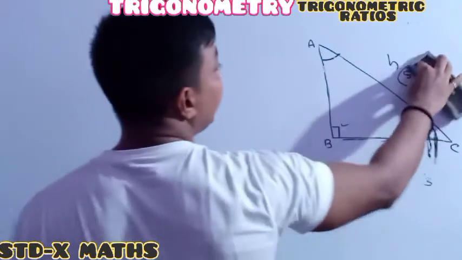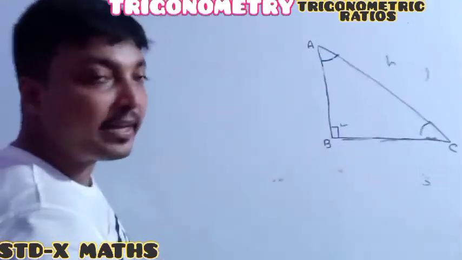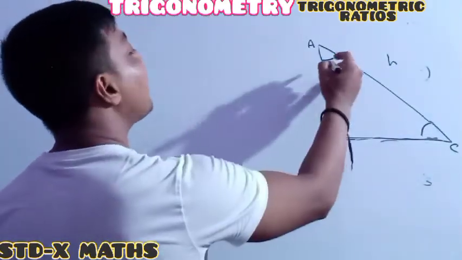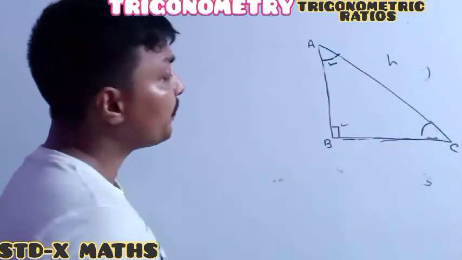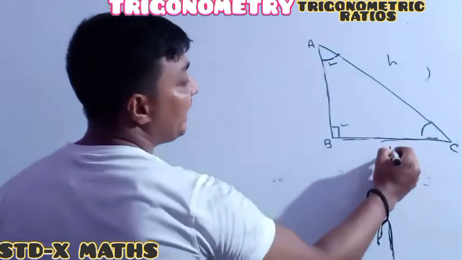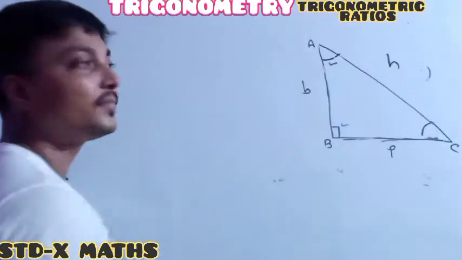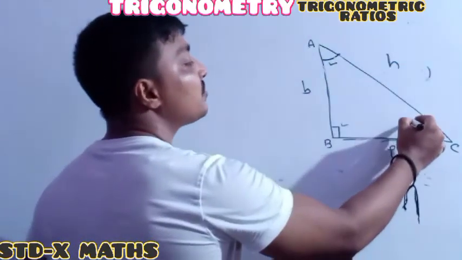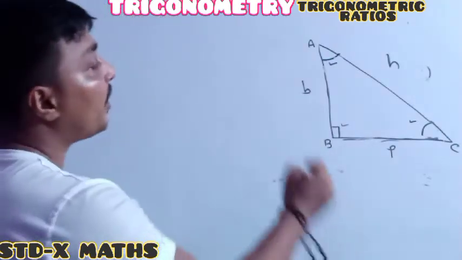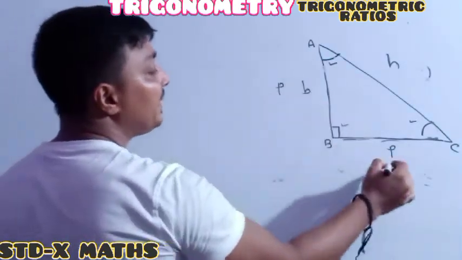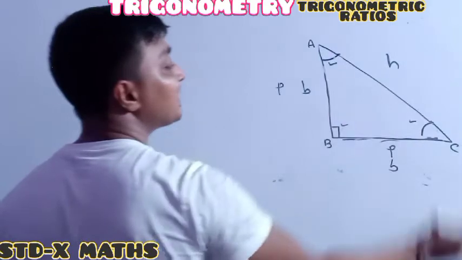whenever I am considering angle A as the acute angle, for A this one is P, this one is B, this one is H. But whenever I consider this other one as the acute angle, for this acute angle this one is the P, this one is the B, and this one is the H.